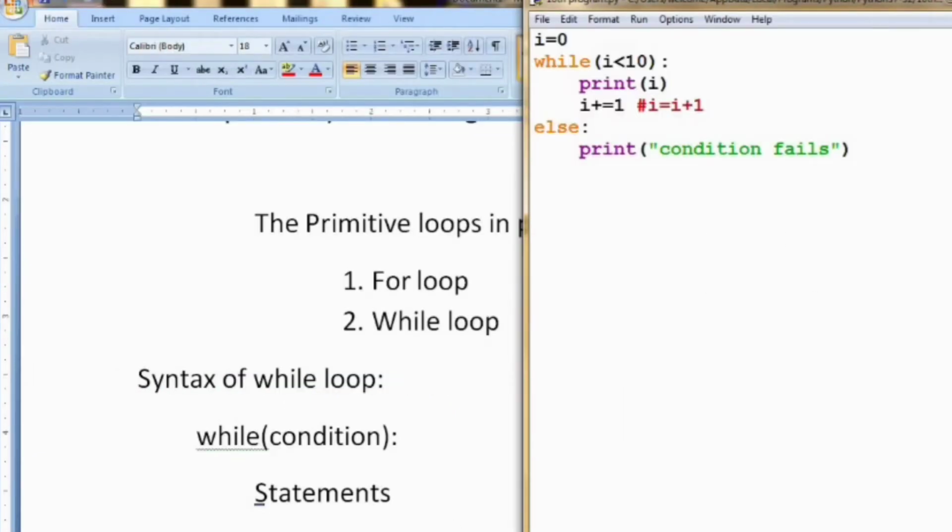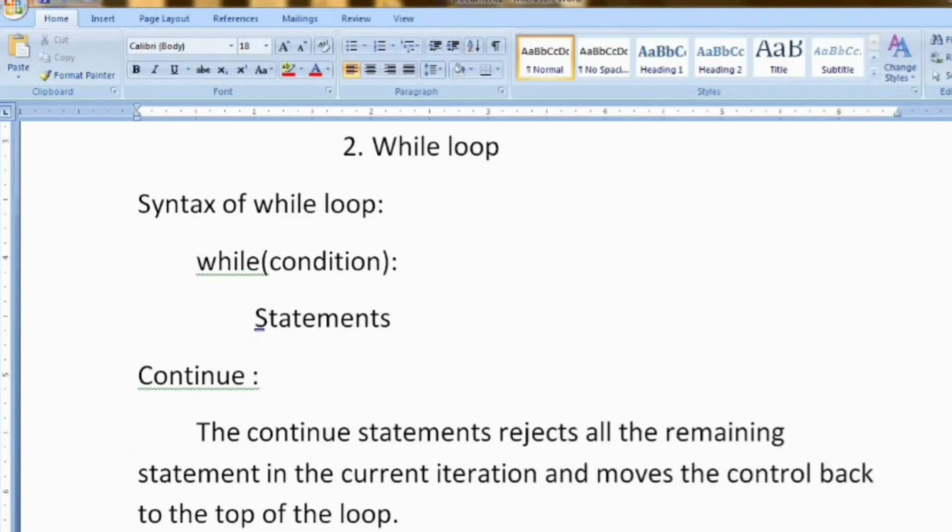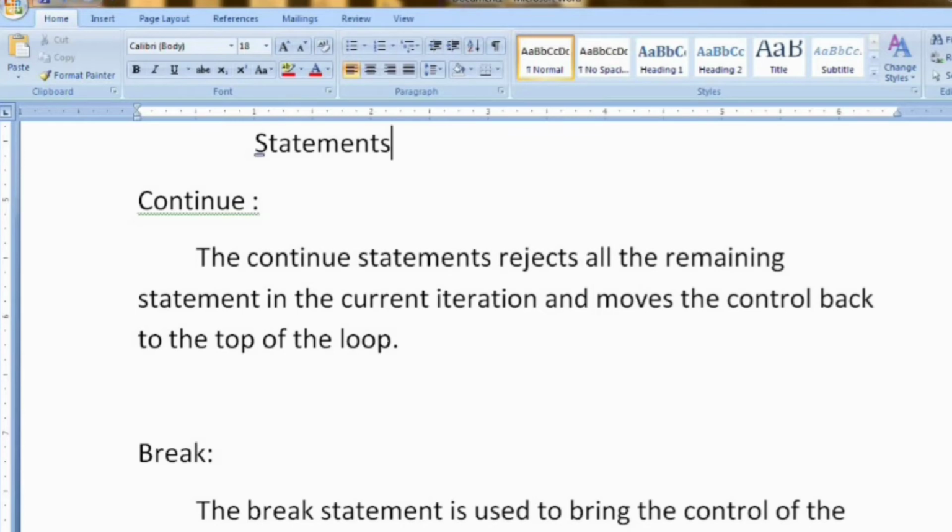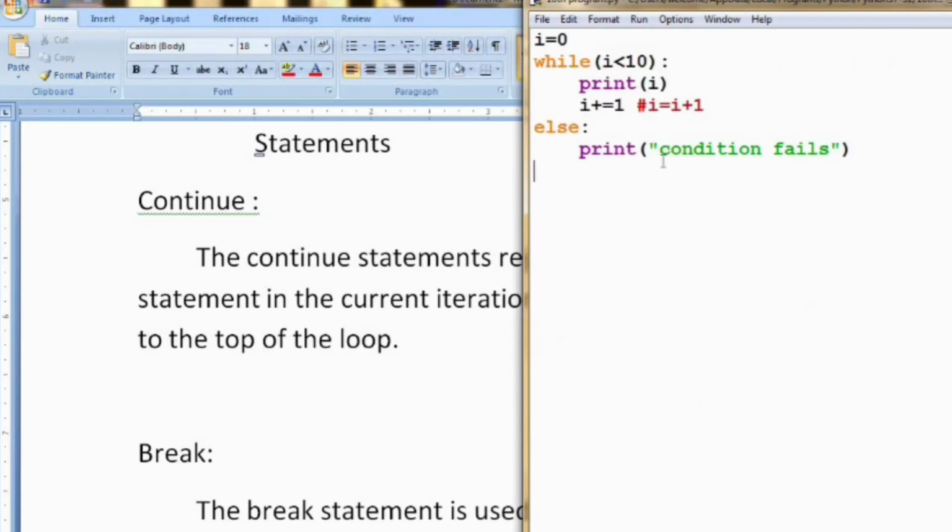Now we are going to use the continue and the break statement inside our loop. So first, why are we using the continue statement? The continue statement rejects all the remaining statements in the current iteration. Iteration is nothing but loop. In the current loop, it removes all the code after the continue statement and moves the control back to the top of the loop. See here, after the continue statement, the loop moves to the top of the loop.